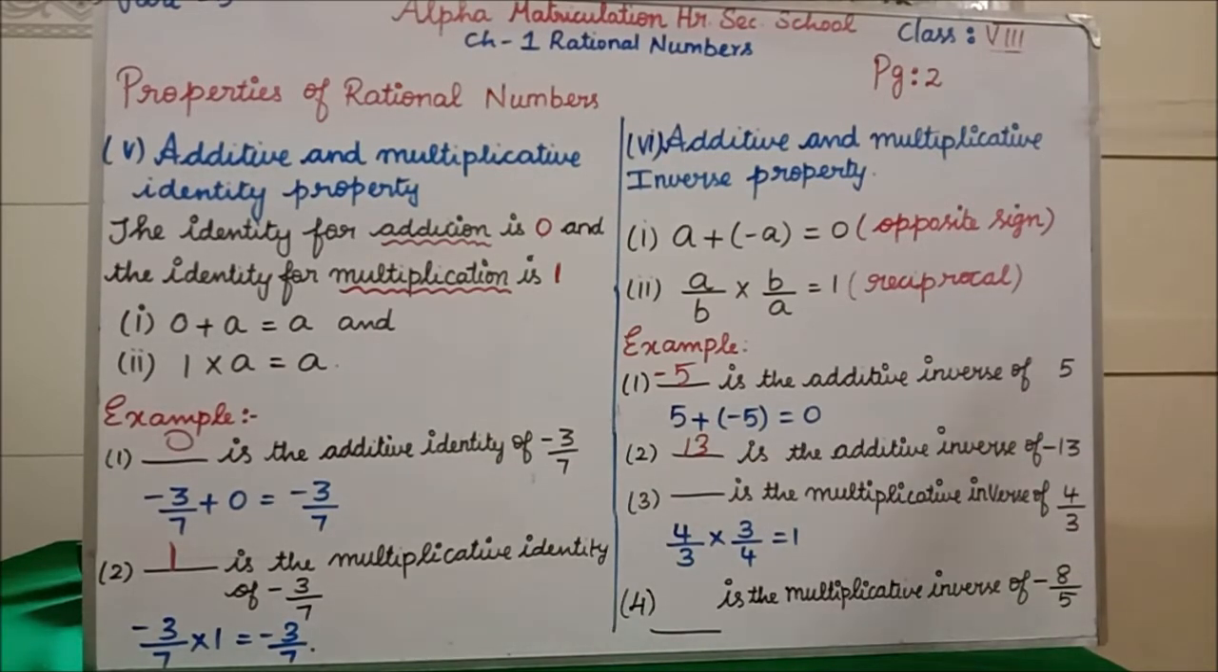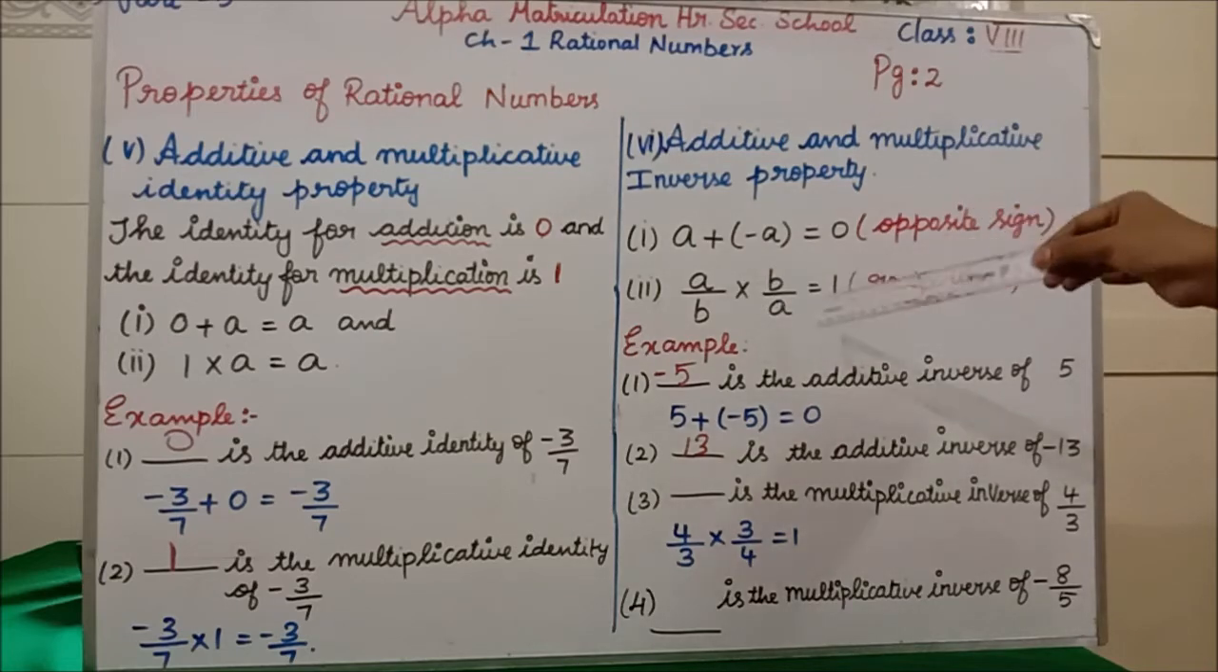Clear all of you? Additive inverse means what? If your question is plus 5, you have to write the opposite sign. Minus 5. If the question is 12, you have to write the opposite sign. For 12, what is the opposite sign? Minus 12. Clear? So that only we will get 0. Clear? Next we will see the multiplicative inverse property.